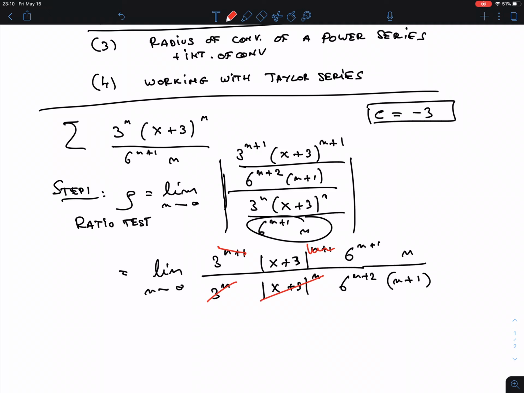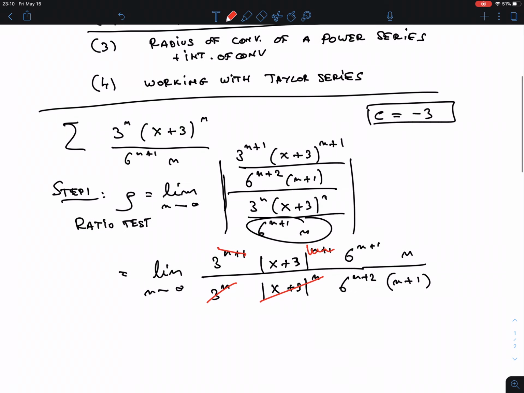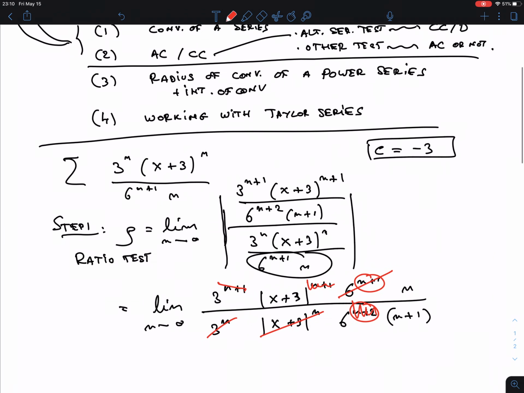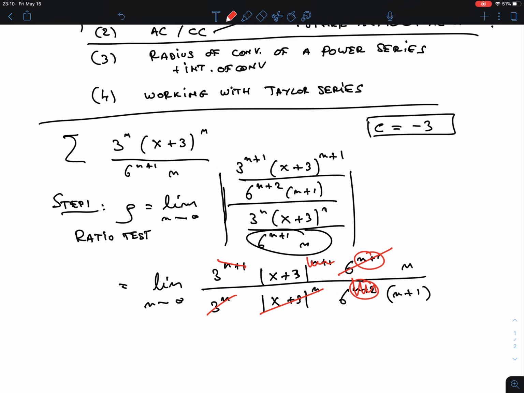And then the powers of 6, well, it's the same thing. How do you cancel? Well, the biggest one is in the bottom, so let's write it in the bottom. So you subtract this exponent. No, sorry. Yes, you subtract this exponent from this. So the result is this is gone, and this is just power 1. And therefore, there's just a 6. And this n over n plus 1 we wait with.